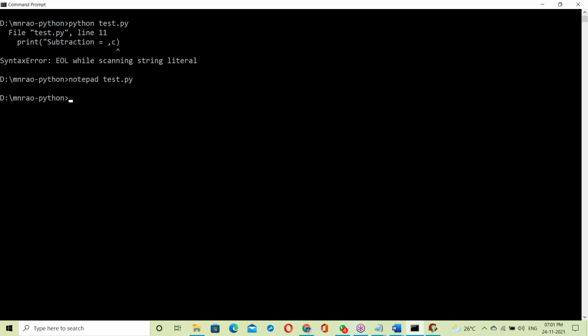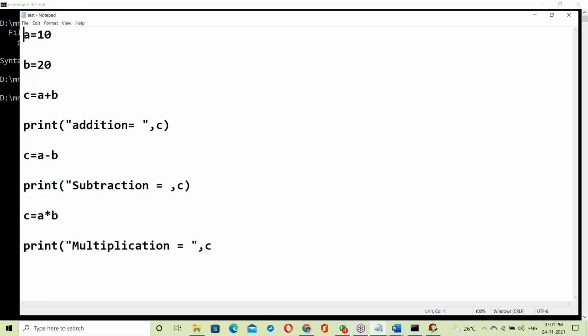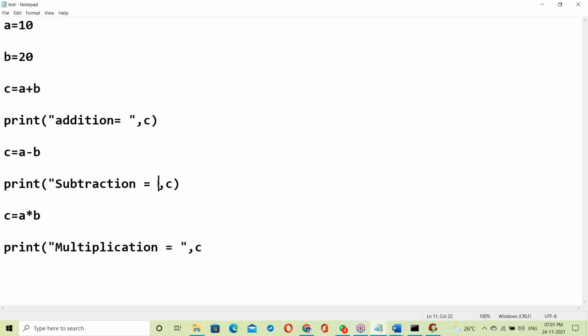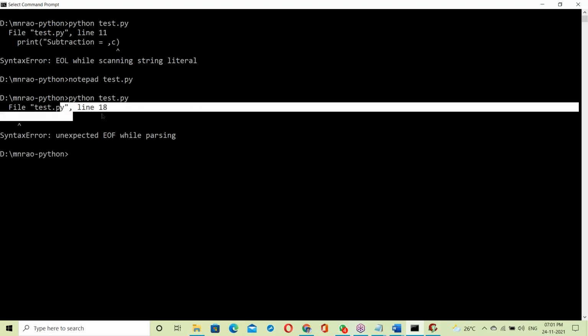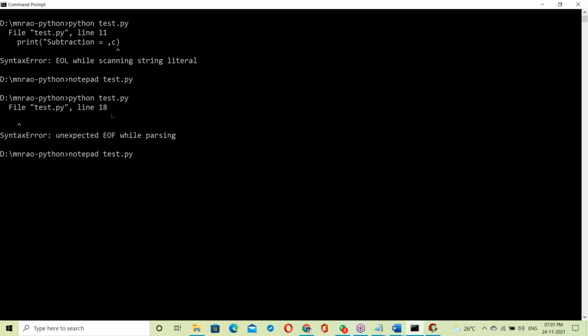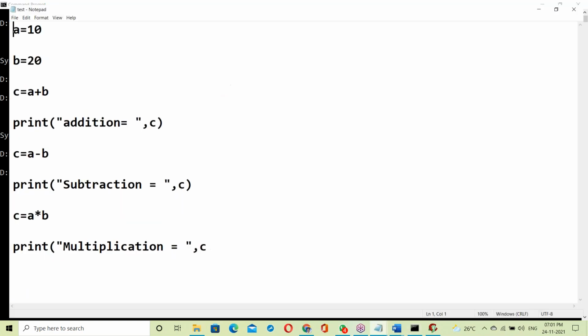Now I'm correcting the 11th line error. Once an error comes, it simply stops here. So 11th line, yes, correction. After correction, run it. Yes, again error. 18th line error. So like this, only one error at a time. Any error comes, it simply stops.